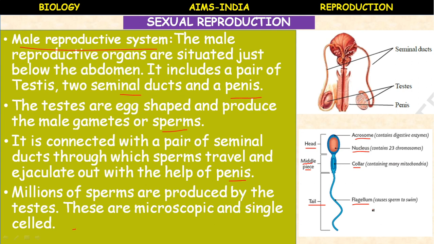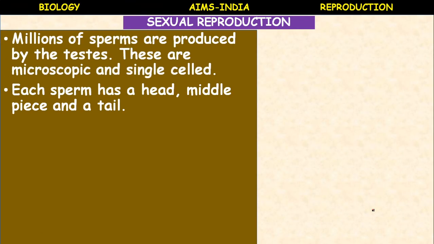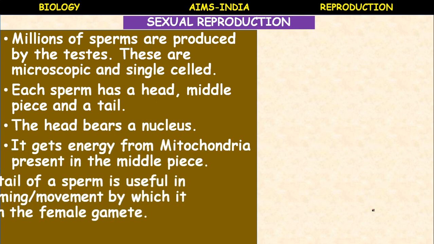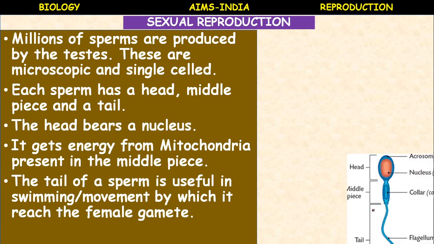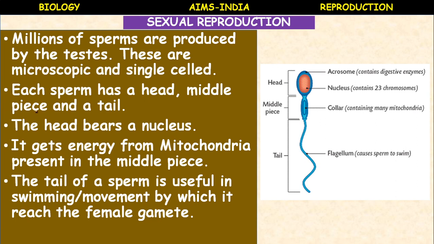Next, let us study the structure of the sperm in detail. Millions of sperms are produced by the testes. These are microscopic and single celled. Each sperm has a head, middle piece and a tail.